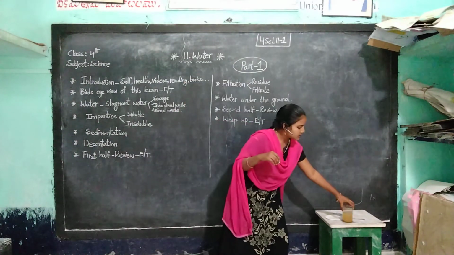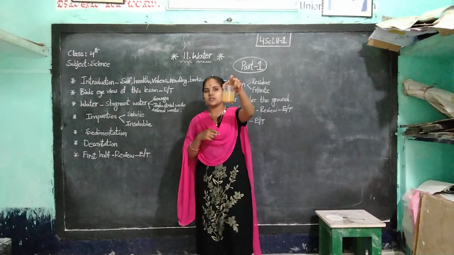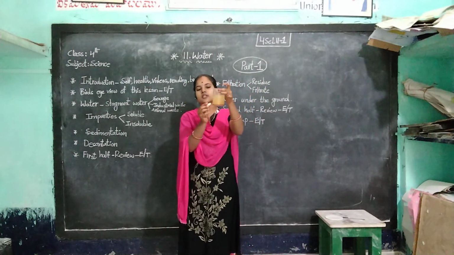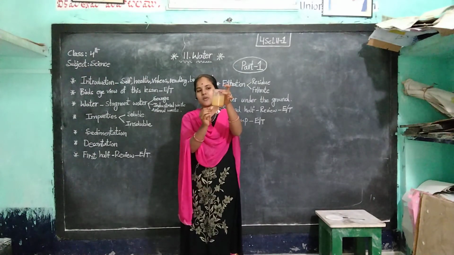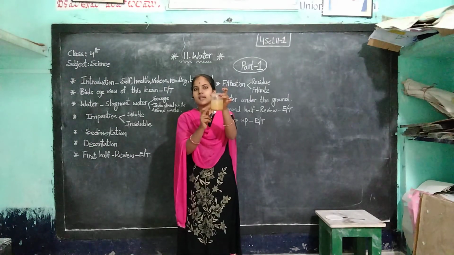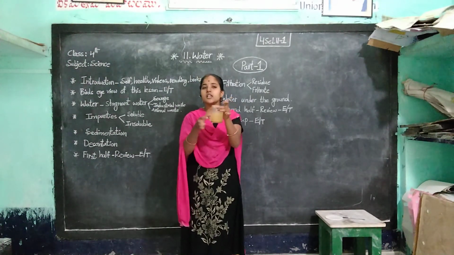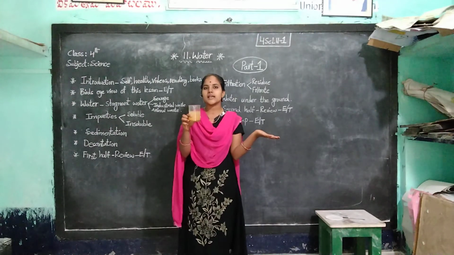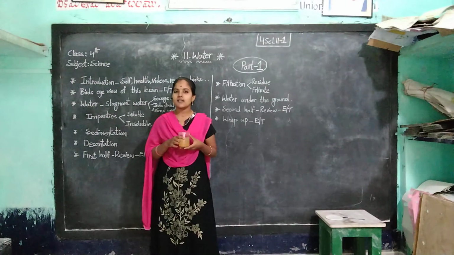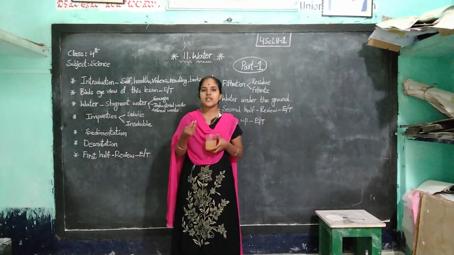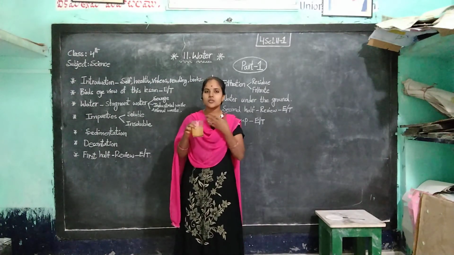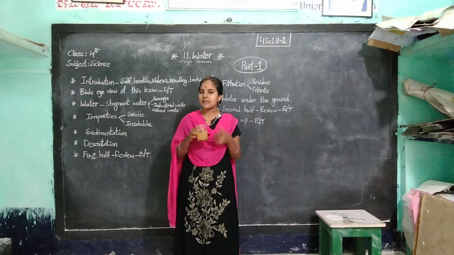Now once you observe this bowl, clearly you confirm that this is the sedimentation. Here once you observe, the mud particles remain at the bottom, and above is very clear water. Okay, this is the sedimentation. If we pour this water into another beaker, that is the decantation. Sedimentation and decantation are methods to remove impurities from water, but these are not good methods. After doing this, still some of the impurities remain in the water.